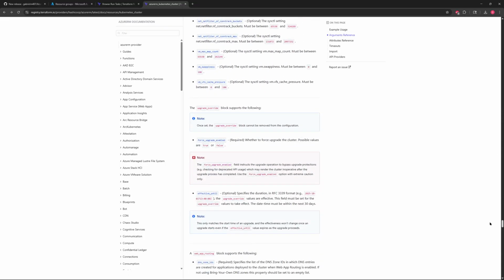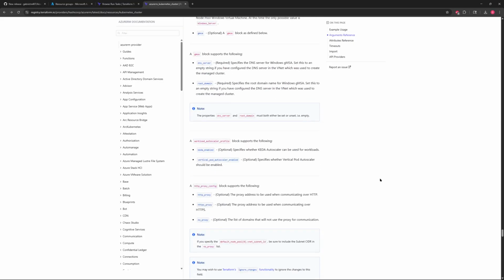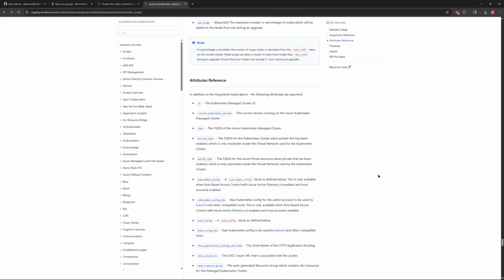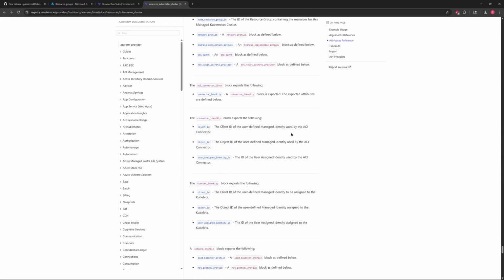Let's see, if we go all the way to the bottom, it should tell us what outputs are allowed. Attribute references. So in addition to the arguments listed above, the following attributes are exported. If you remember when we had modules and resources, there were certain things that we could output from those resources. So these are the kinds of resource references that you can get outside of it. So it's the ID, you can get what the current Kubernetes version is. There's a lot of outputs here.